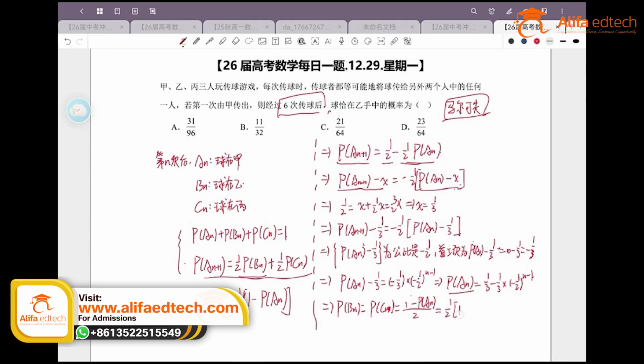So that's equal to 1/2 times 1 minus 1/3 plus 1/3 times negative 1/2 to the power of n minus 1. And here we don't need to make it too simple. So let's just set n equal to 60.